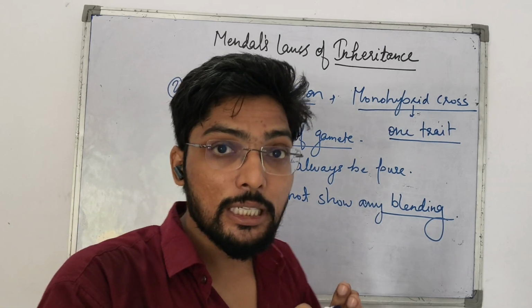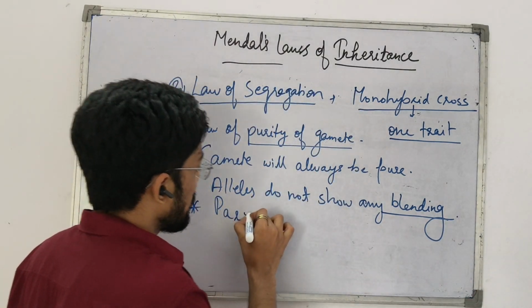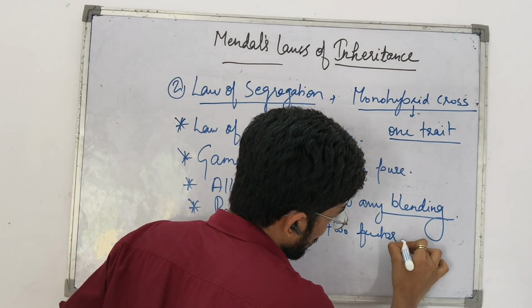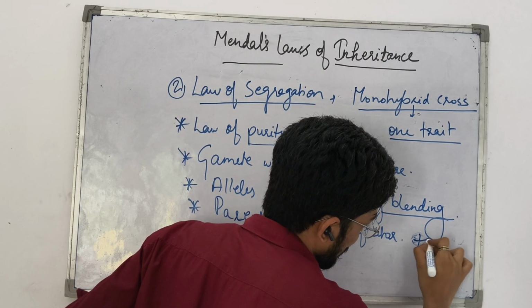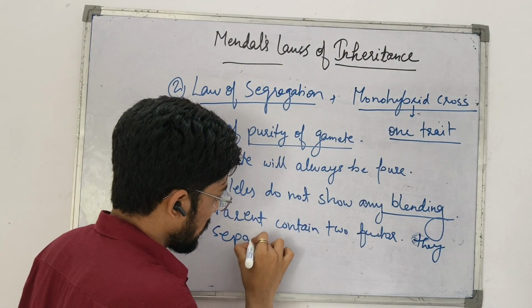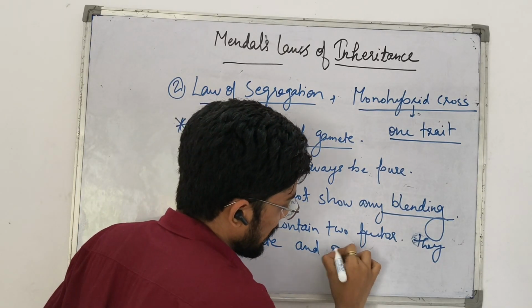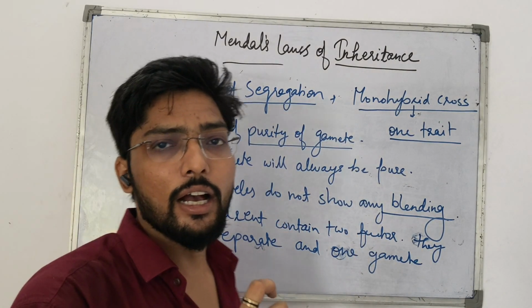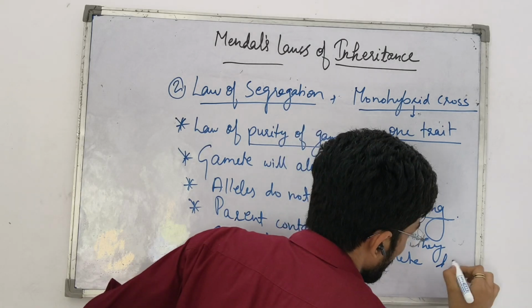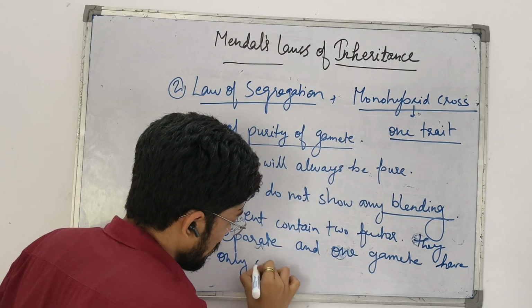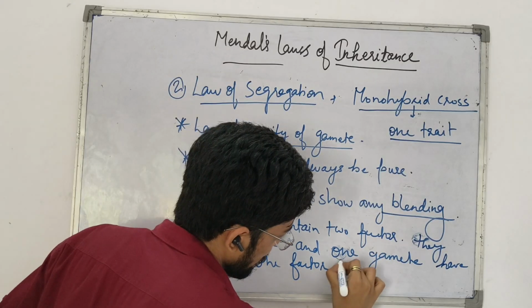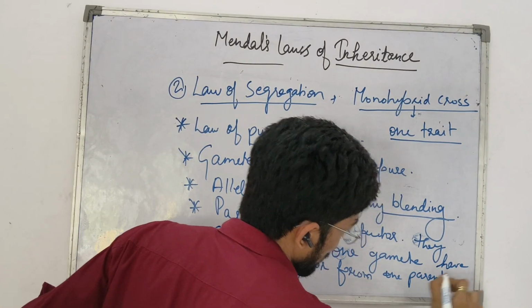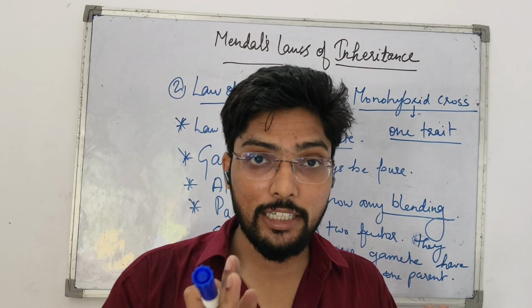When they separate from one another, one gamete has only one factor from one parent, which means the factors occur in pairs.